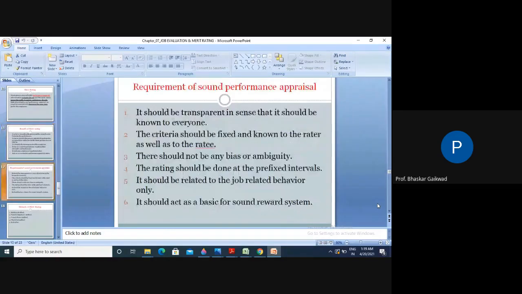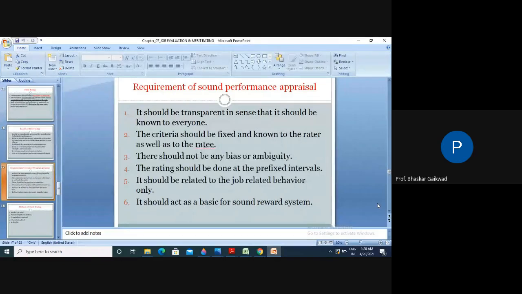What things actually do we require in the merit rating? It is given in 6 points. You can read the 6 points. Already I have given the explanations. To decide a sound performance appraisal, it should be transparent in the sense that it should be known to everyone. What you are actually doing in the performance appraisal, it has to be explained briefly to the workers. Criteria should be fixed and known to the raters, and whatever criteria you make should be fixed and known to everyone. There should not be any bias, meaning no difference at all among the workers.